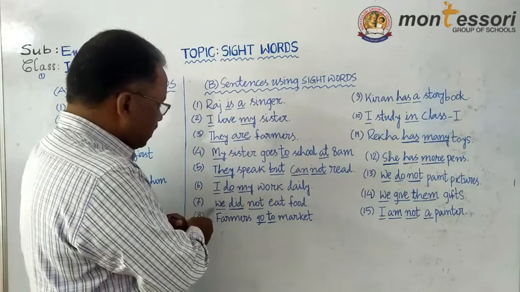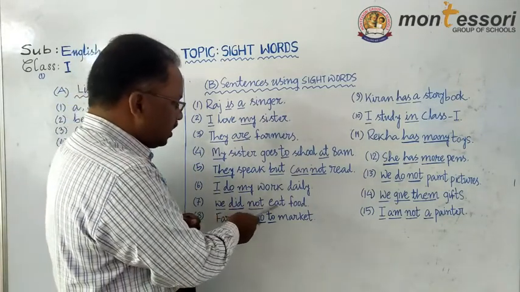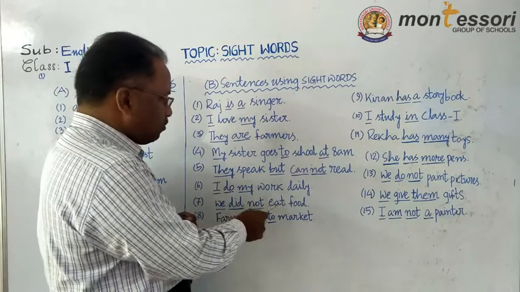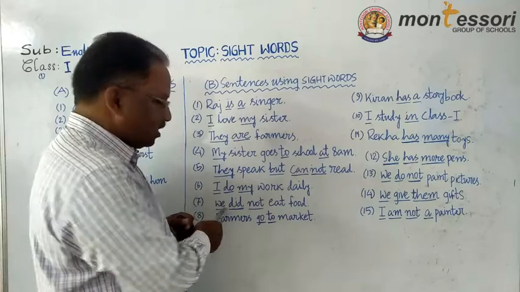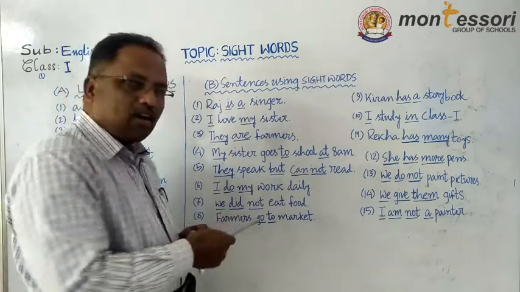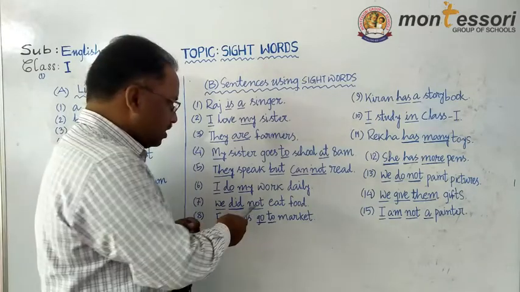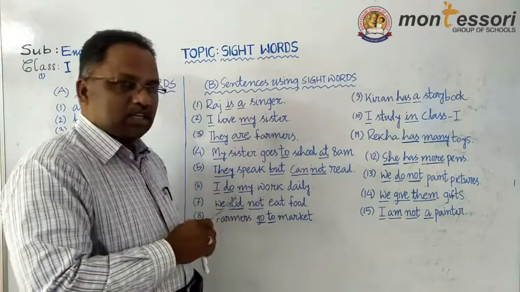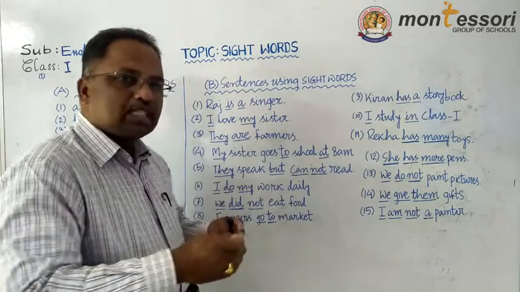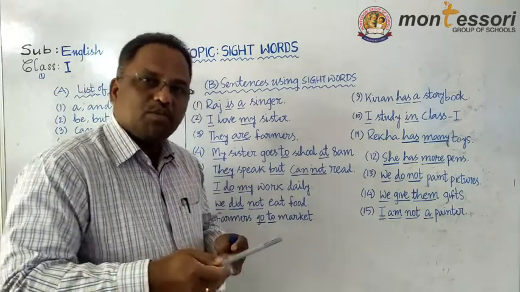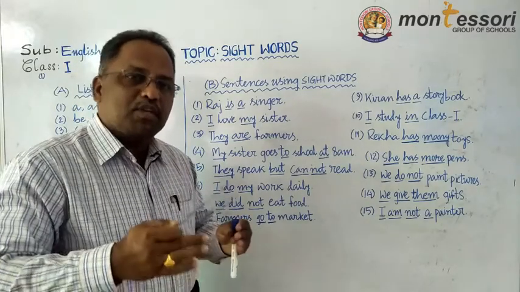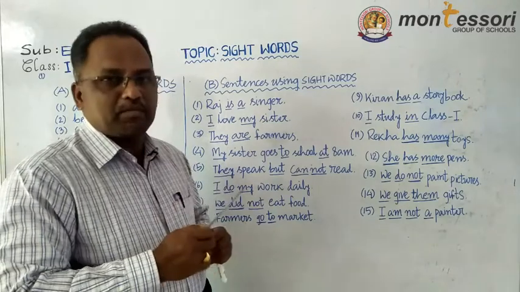Next you see, we did not eat food. Now here, we is a sight word. Did is also a sight word. Not is a sight word. You see here, not, again not. To say something negative, we use no or not. So no and not we use most of the times.